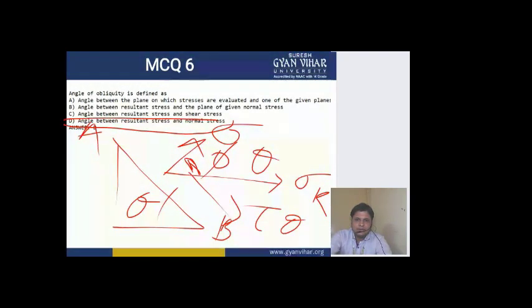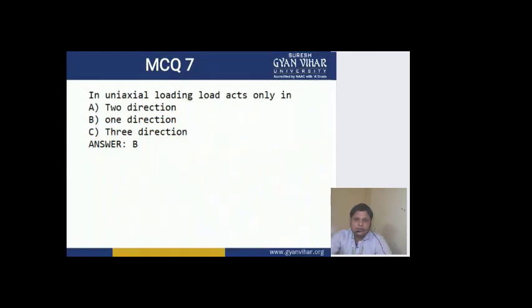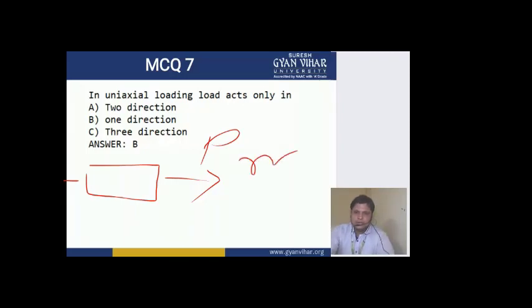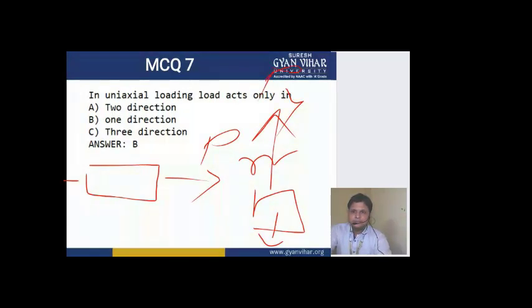Coming to the next MCQ. In uniaxial loading, load acts only in, as I told you at the start of this lecture, one direction. It is known as uniaxial loading when load acts only in the x-axis or only in the y-axis or any other single axis. If it acts only along one axis, then it is known as uniaxial loading.